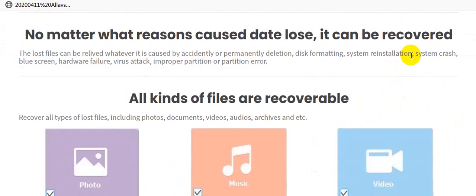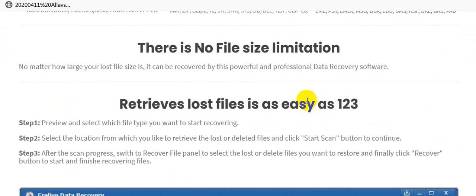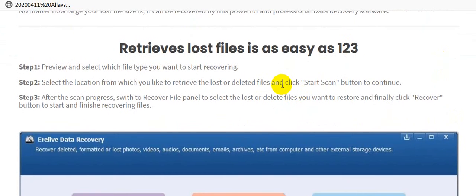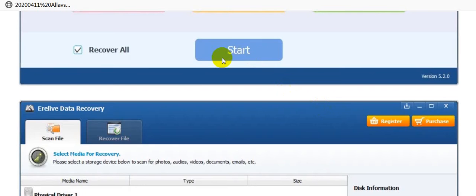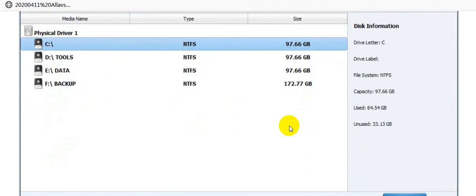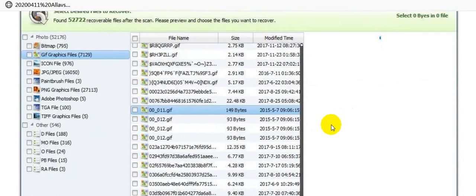Retrieving lost files is as easy as 1, 2, 3. Step 1. Preview and select which file type you want to start recovering. Step 2. Select the location from which you would like to retrieve the lost or deleted files and click the Start Scan button to continue.